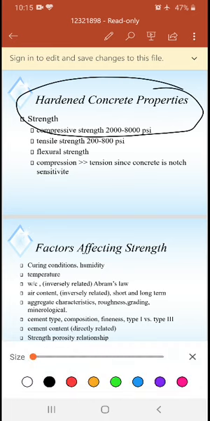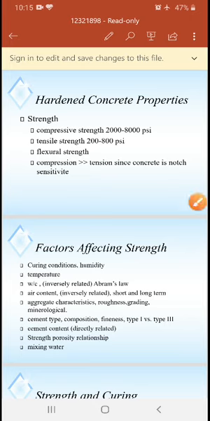This is the second module, last unit. This will be the basics for the third module, because in the third module, full design is there. In the third and fourth modules, for the design we should know about the properties of concrete, tests of concrete, and what the parameters in concrete will be. So this will be the most important topic.